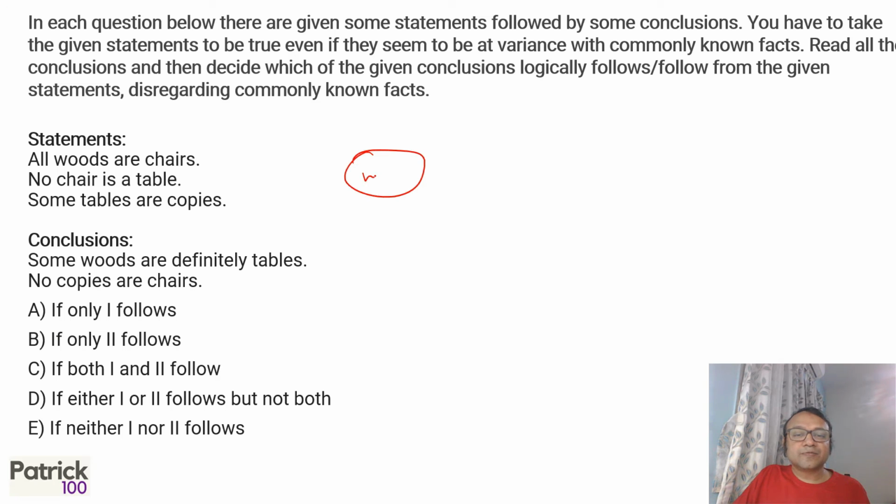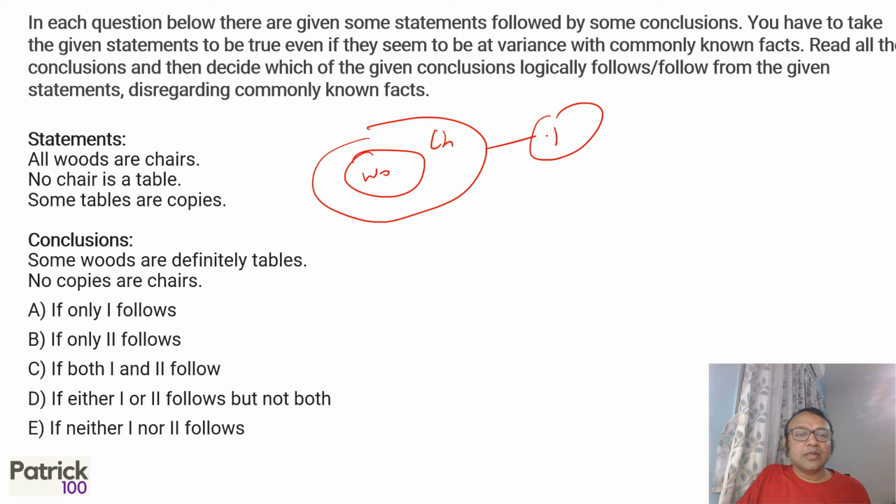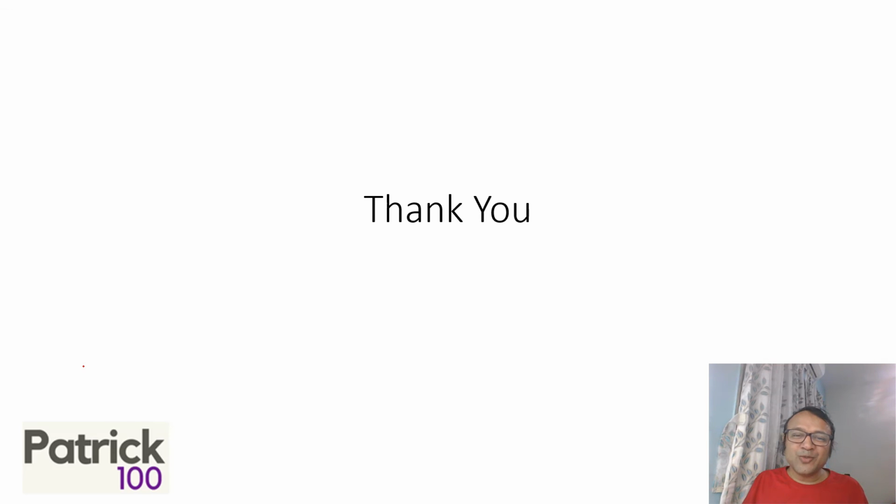All woods are chairs. No chair is a table. Some tables are copies. So this is what you have. So some woods being definitely tables is not as per diagram. Sure, no. No copies are chairs. You can redraw and check that copies can be chairs. So the second also is false. So neither 1 nor 2 follows. So both are false. Thank you.